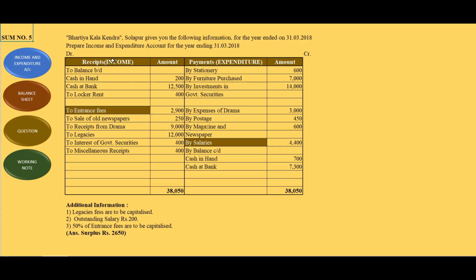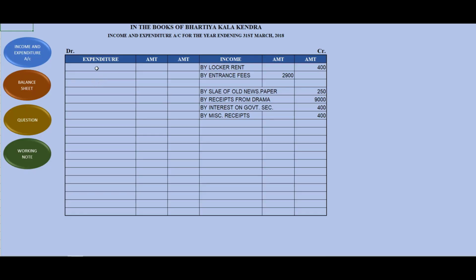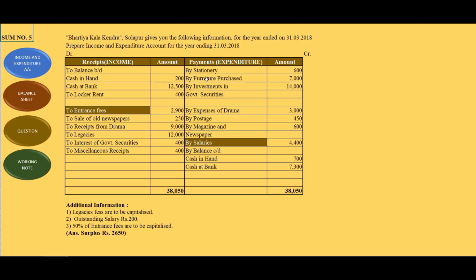Now see the payment side. Adjustment, if there is adjustment, we'll record it in the inner column.